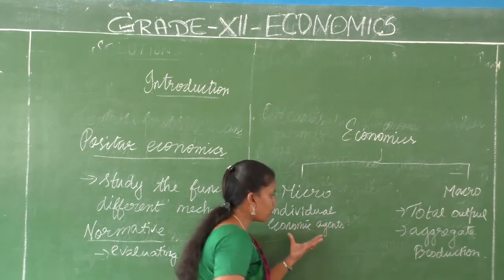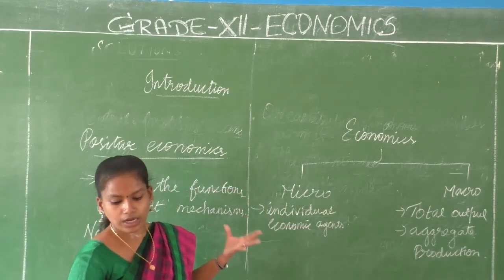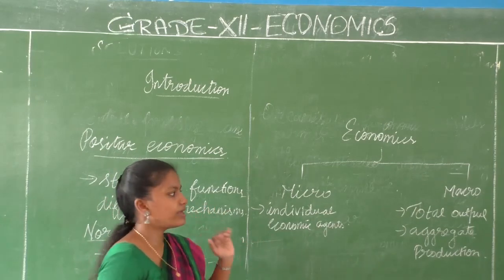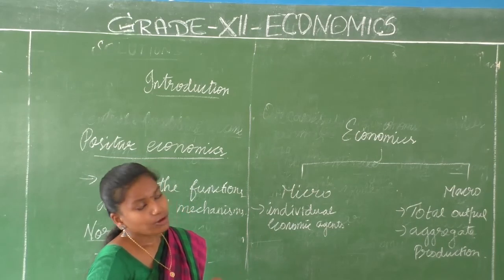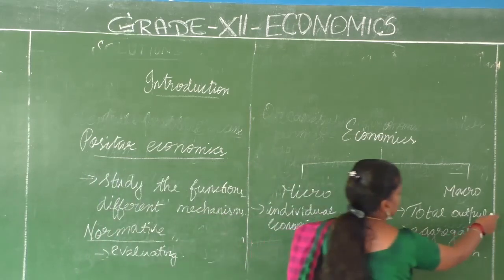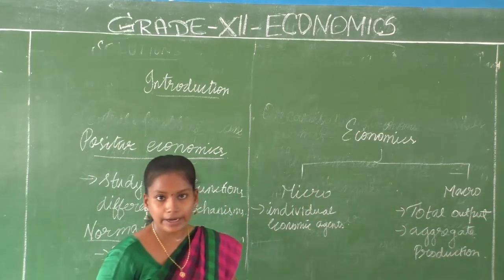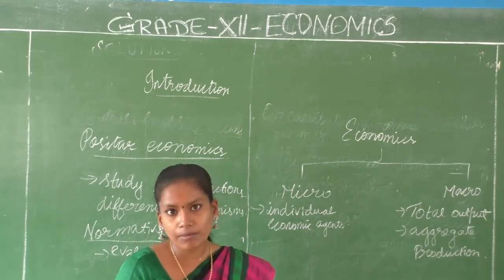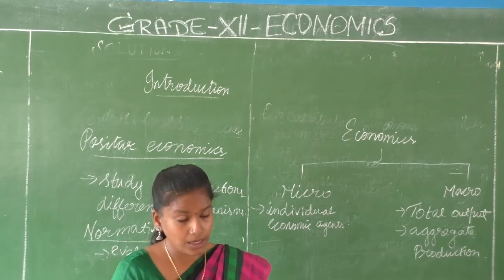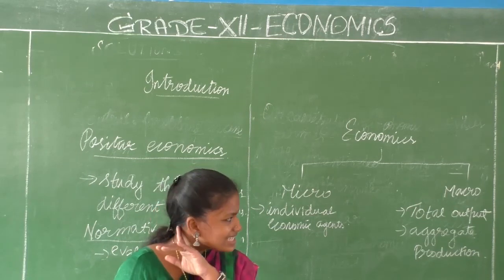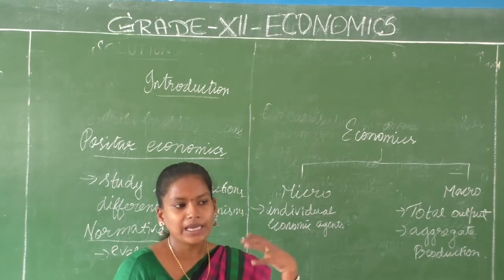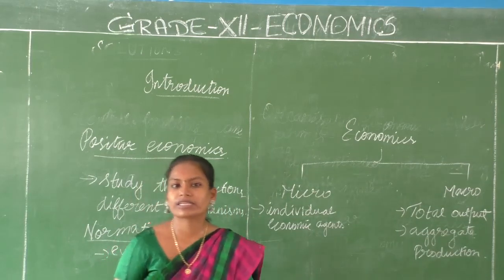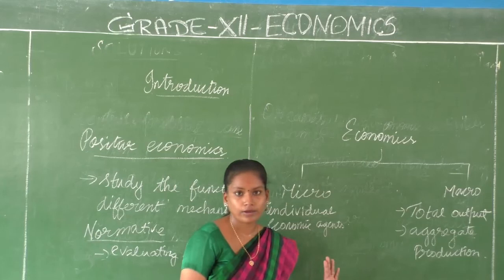So microeconomics deals with individual economic agents in the market for different goods and services, whereas in macroeconomics you will be dealing with the total output, aggregate production, aggregate labor, and how many employment opportunities have been created. It sees economics as a whole. Bigger level factors will be studied in macroeconomics and smaller level categories in microeconomics.